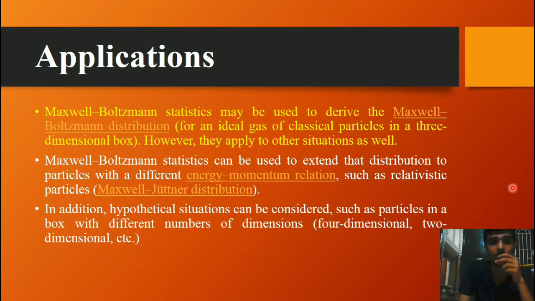Finally, we see applications of Maxwell-Boltzmann distribution statistics. Maxwell-Boltzmann statistics may be used to derive the Maxwell-Boltzmann distribution for an ideal case of classical particles in a three-dimensional box. However, they also apply to other situations as well. Maxwell-Boltzmann statistics can be used to extend the distribution to particles with a different energy-momentum relation, such as relativistic particles, that is the Maxwell-Juttner distribution. In addition, hypothetical situations can be considered, such as particles in a box with different numbers of dimensions, 4-dimensional, 2-dimensional, etc.